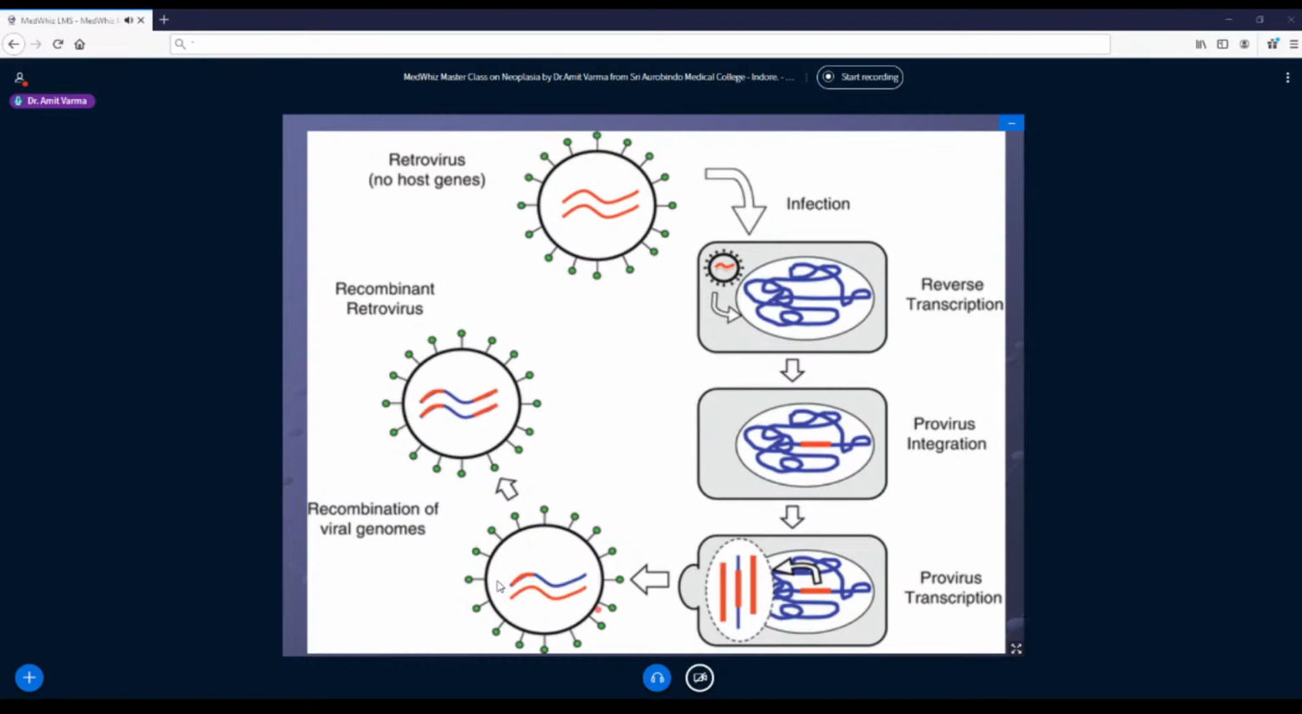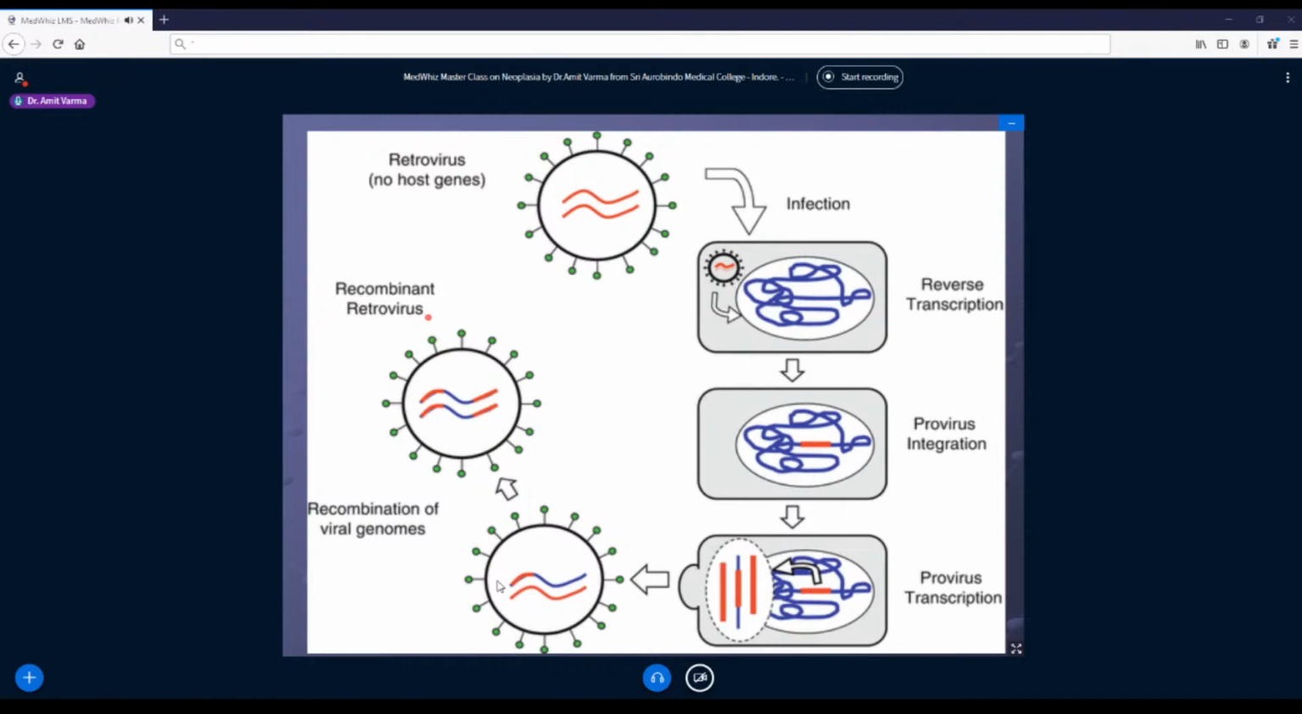From where has it gained this? It has gained from the human DNA. And why has it gained? Because it got integrated into the human DNA. So a virus which, to start with, was not at all oncogenic, now may gain some oncogene from the human DNA. So this becomes a recombinant retrovirus.